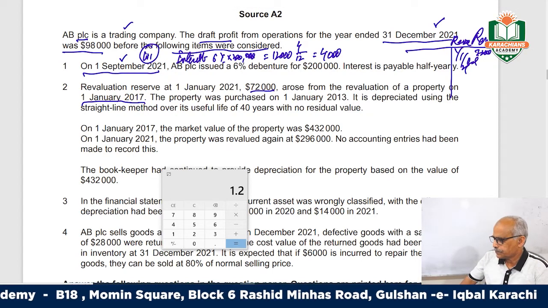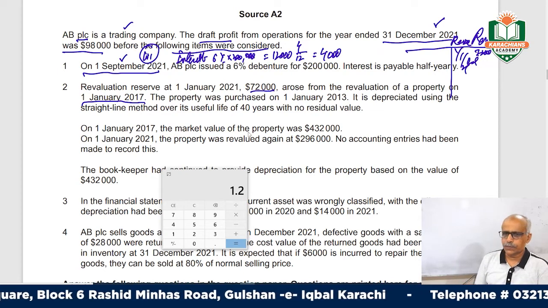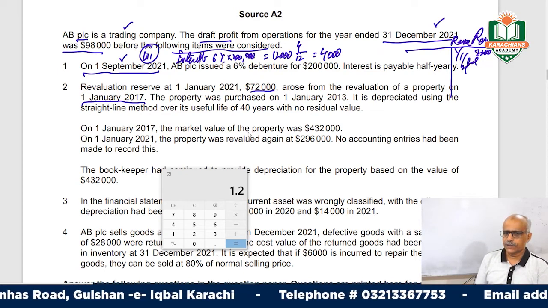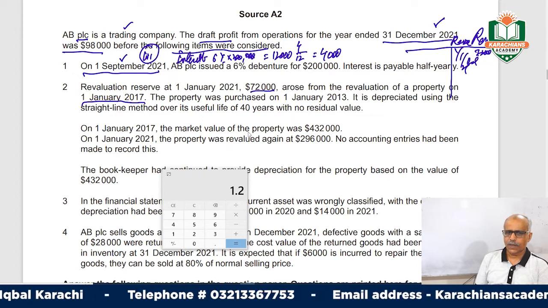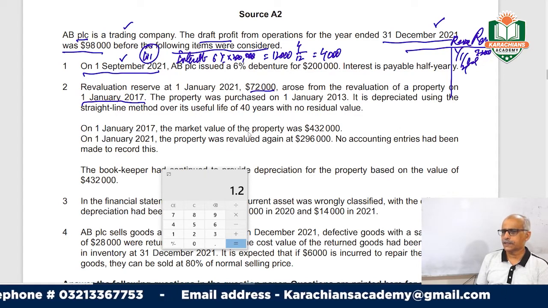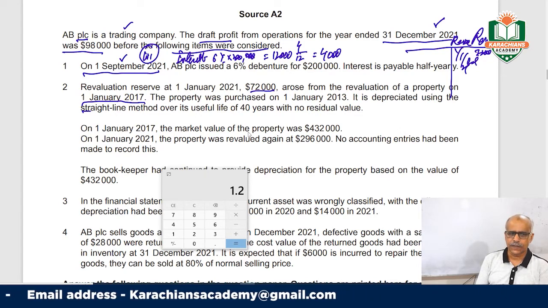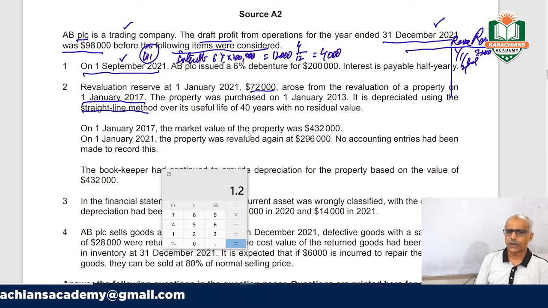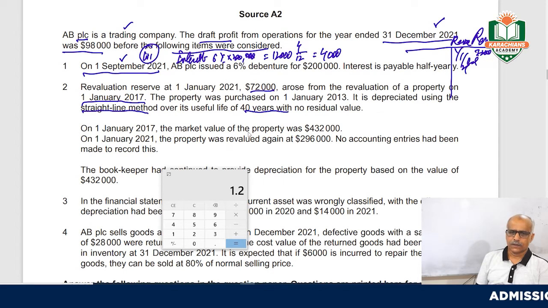The property was purchased on 1st January 2013. It is depreciated using the straight line method over its useful life of 40 years, with no residual value.